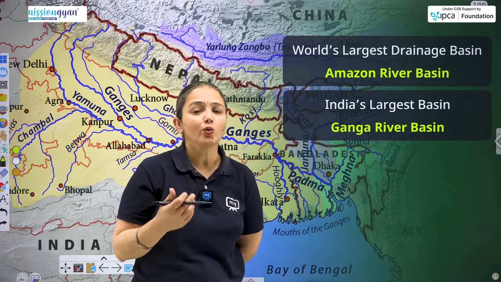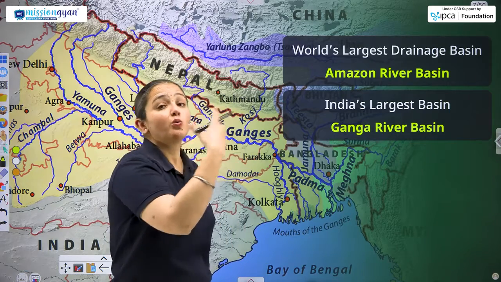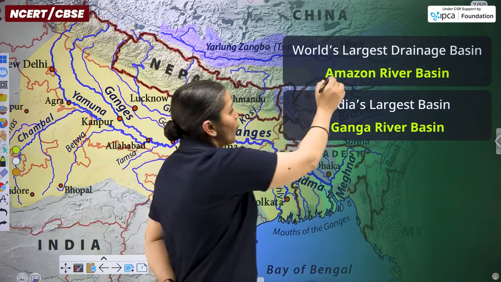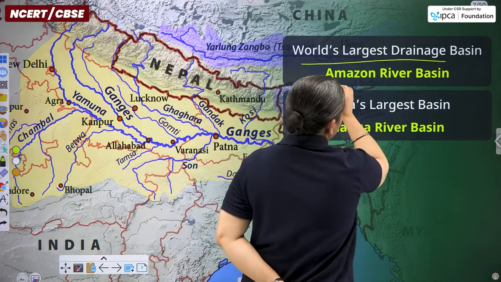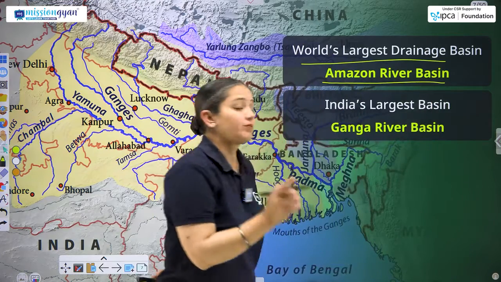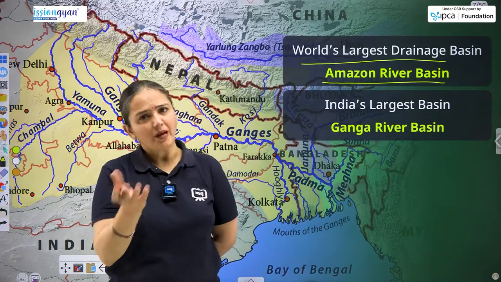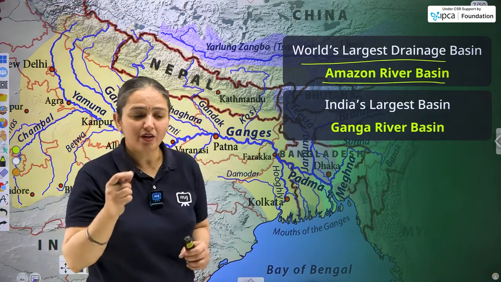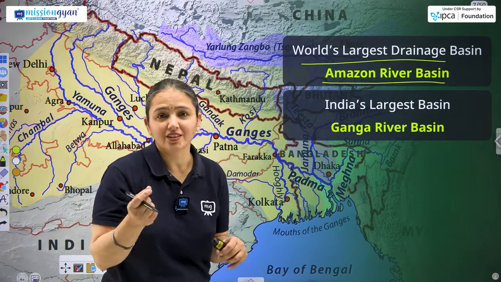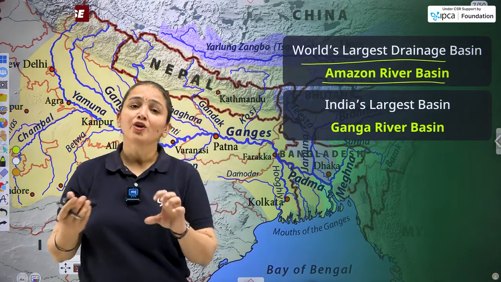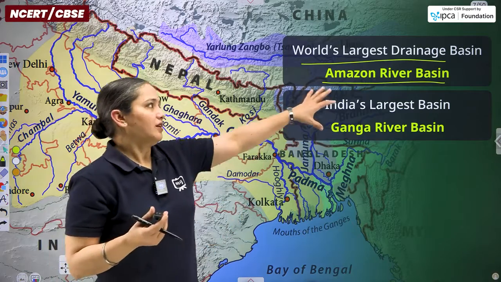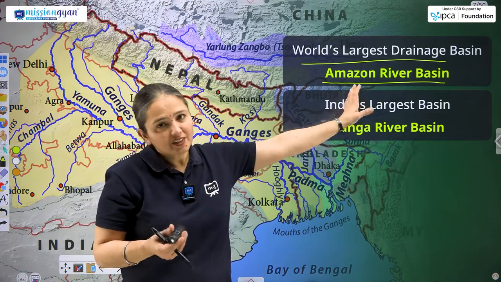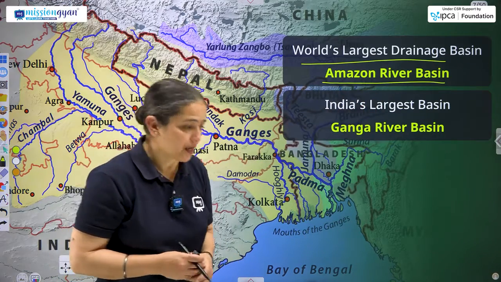So we can't ignore India's largest, the world's largest itself. The world's largest drainage basin is the Amazon River Basin, constructed by the Amazon River itself. Now, I'm using the word constructed, so I'm not talking about any human interference. It is naturally constructed by the flow of the river Amazon.